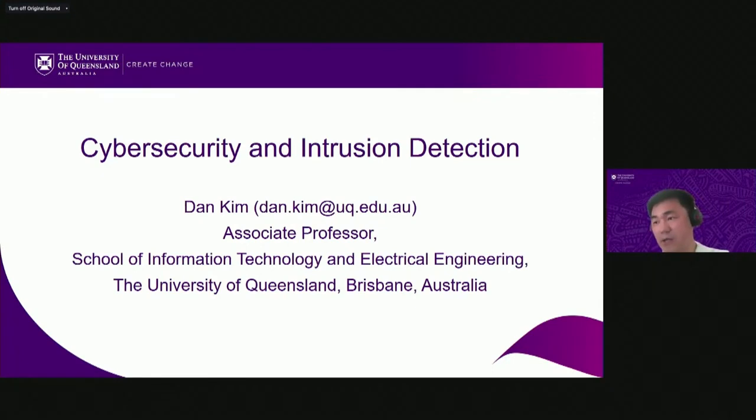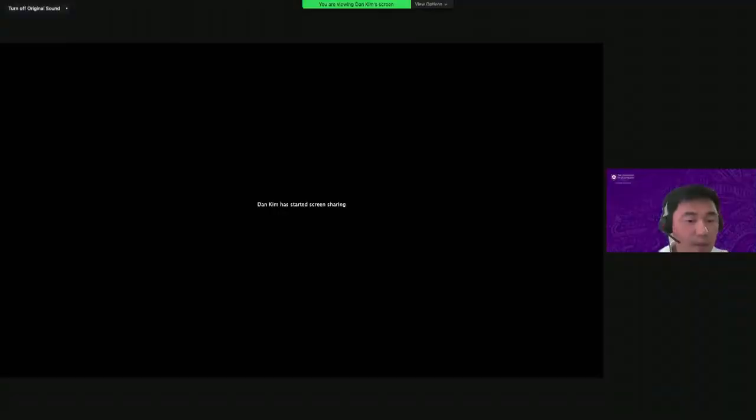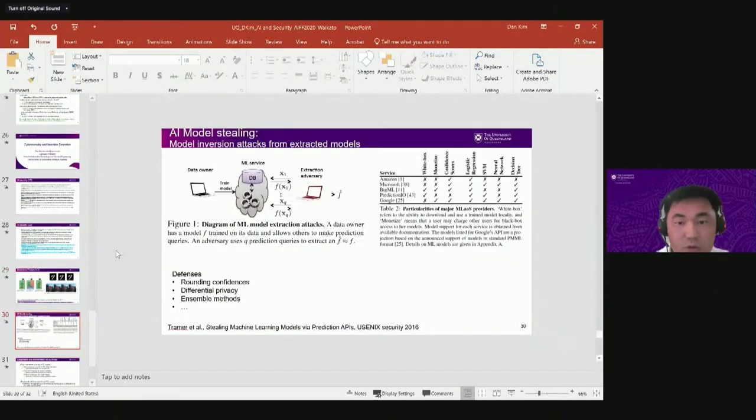So I can use some of these slides. Let me show the slide. Can you see the screen?